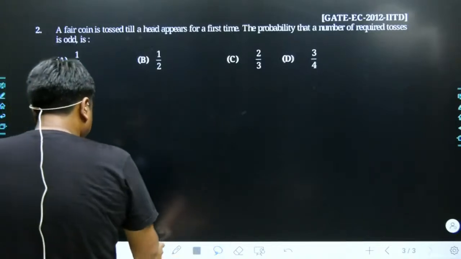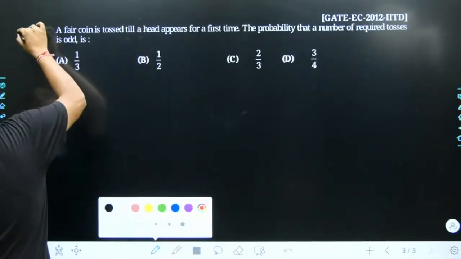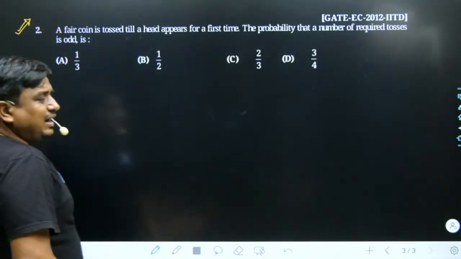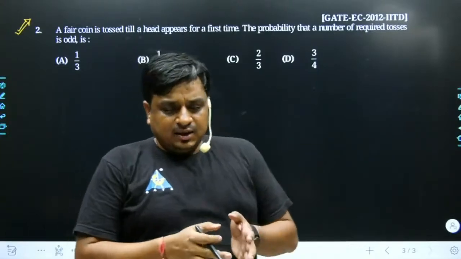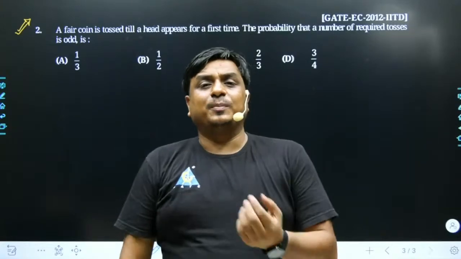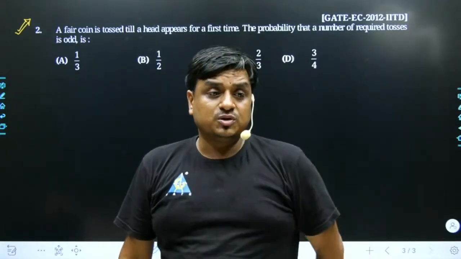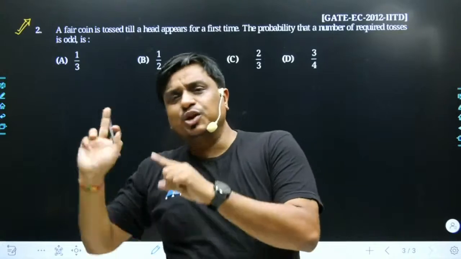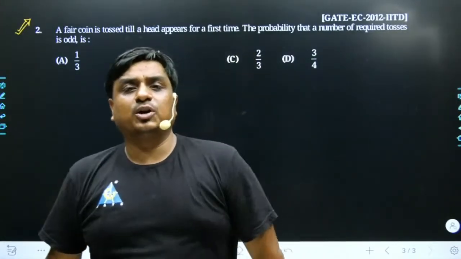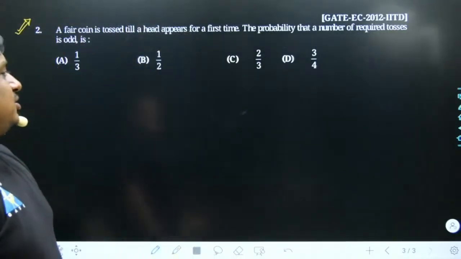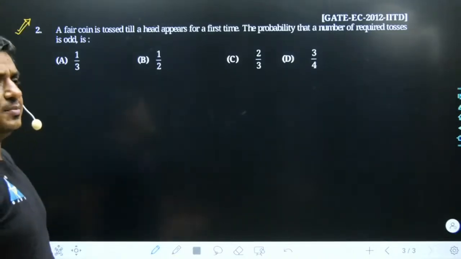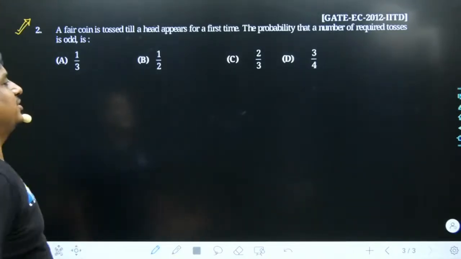This problem has a different flavor, and I have seen that it is a pet problem which comes repeatedly in different branches. If you take the major streams, which include electrical, electronics, mechanical, civil, where the number of people is huge, each year this kind of question is experienced by one branch or another. This is not a traditional way of solving a problem, but this kind of problem has been a pet question in the GATE examination. That is why I thought to take this problem in today's class.